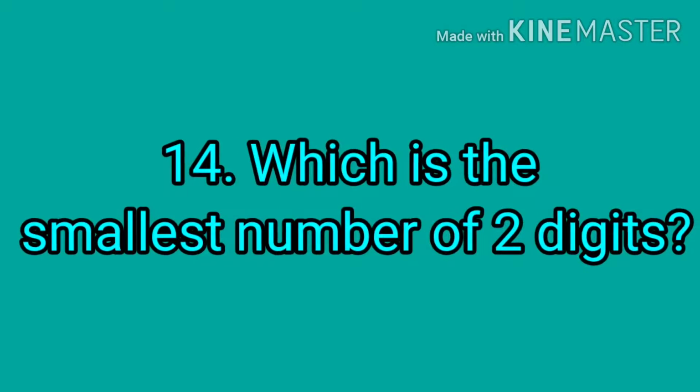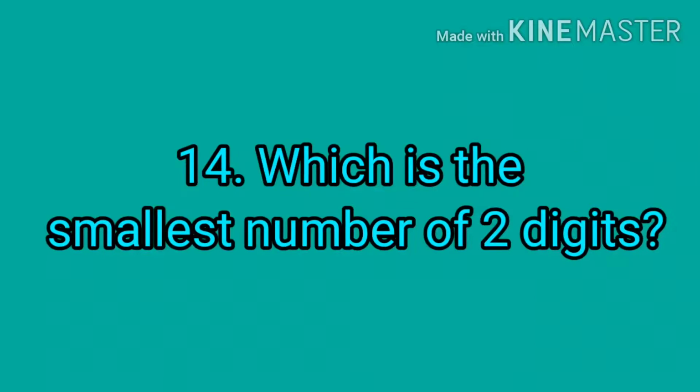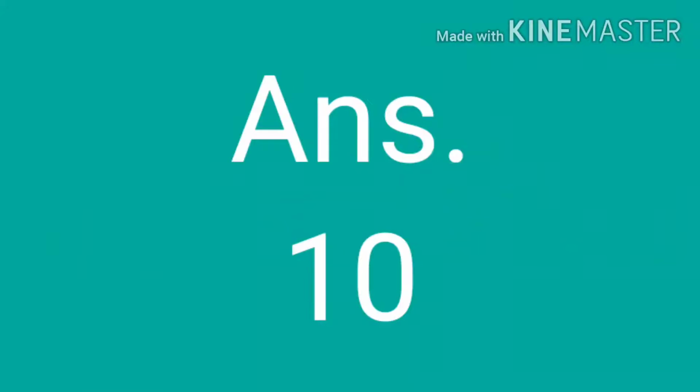Now question number 14. Which is the smallest number of 2 digits? The correct answer of this question is 10.